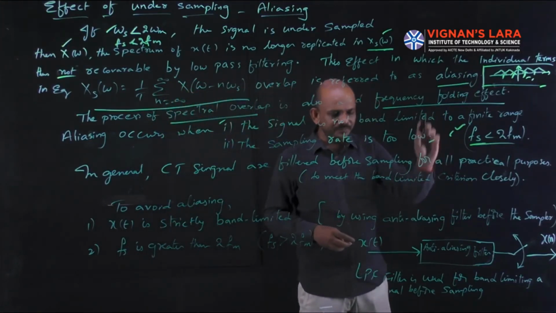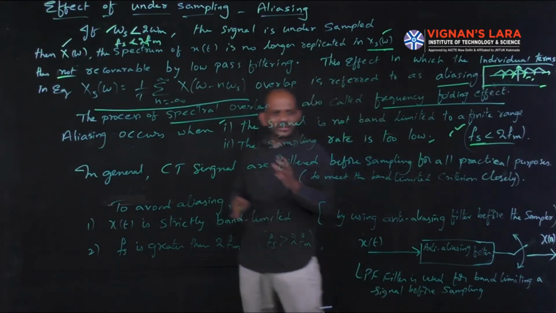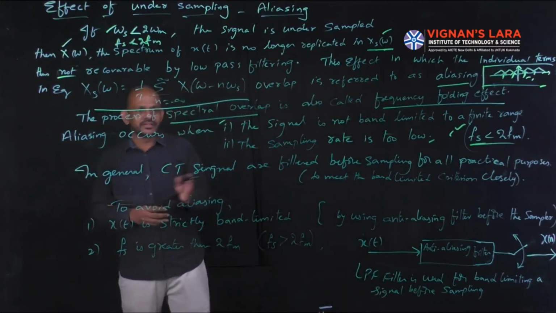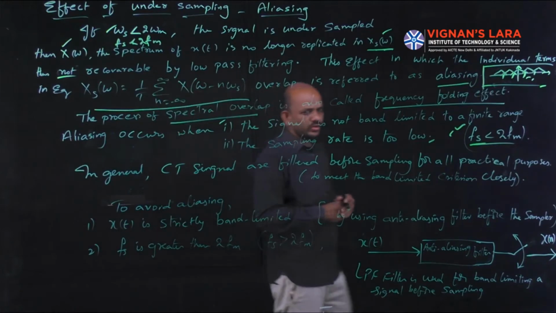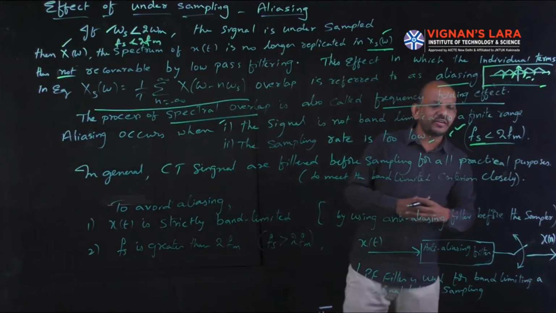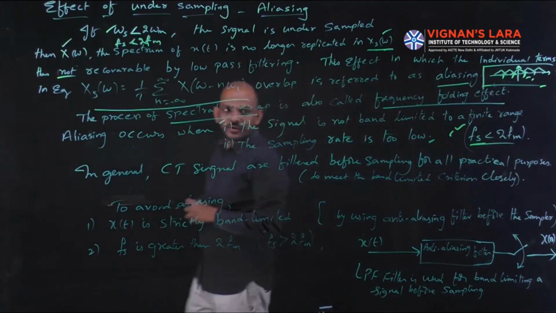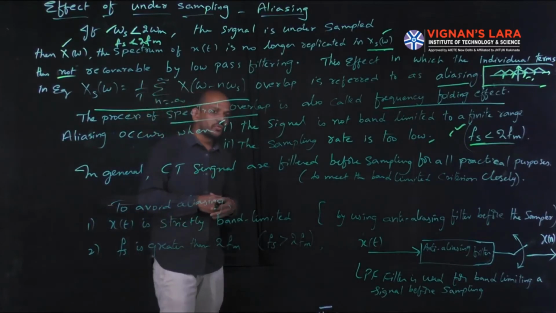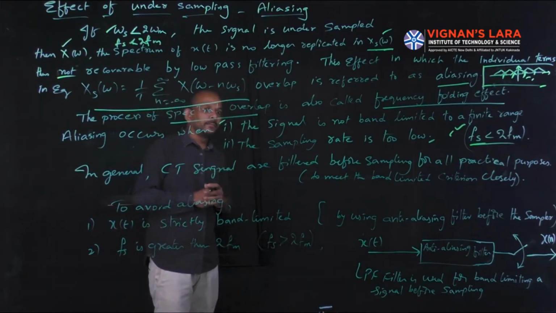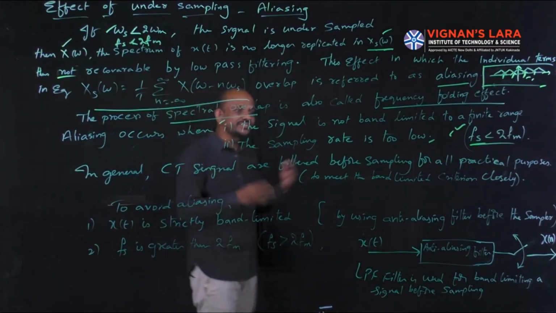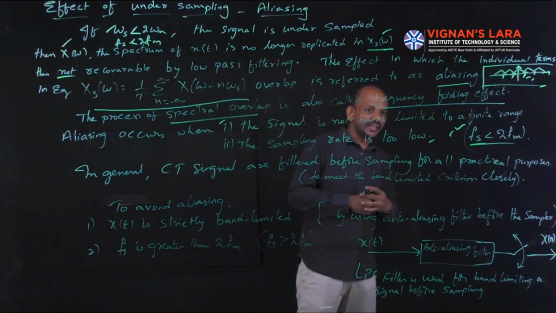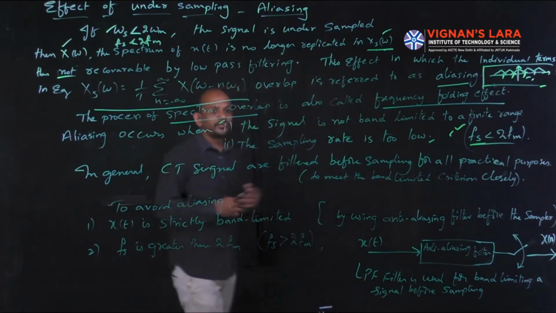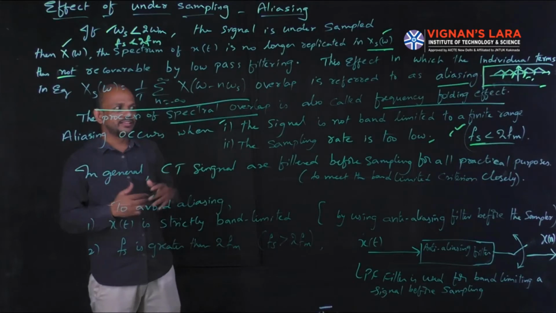In general, real-time signals are not band limited, okay. So most of the signals are not band limited. For this, we have to go for band limiting by using a filter before the sampler. By this, we can band limit the signal, clear?